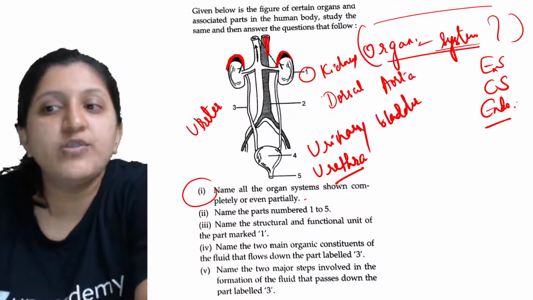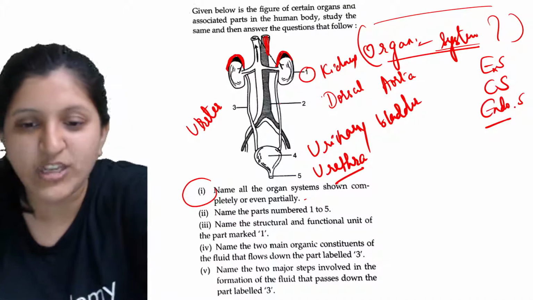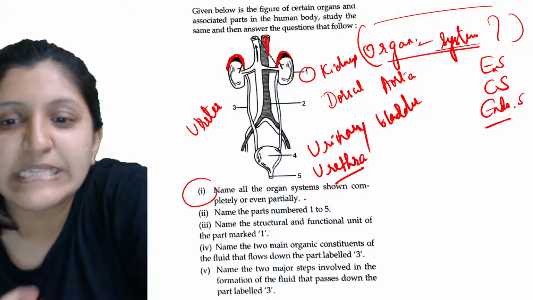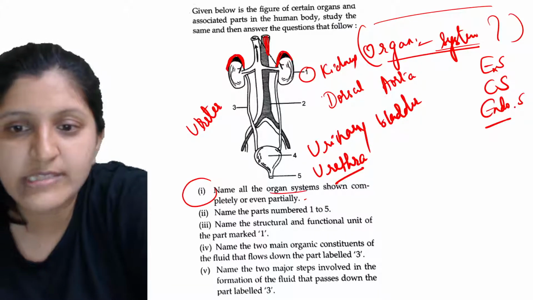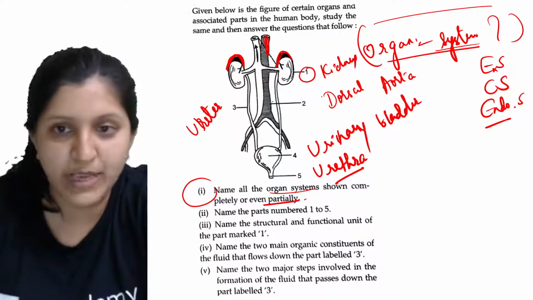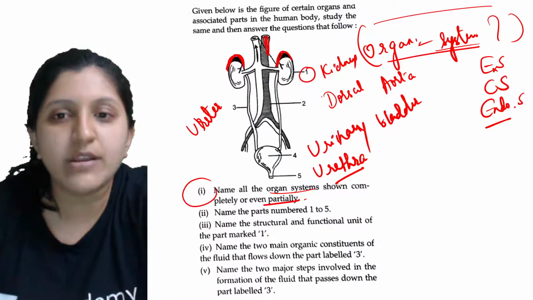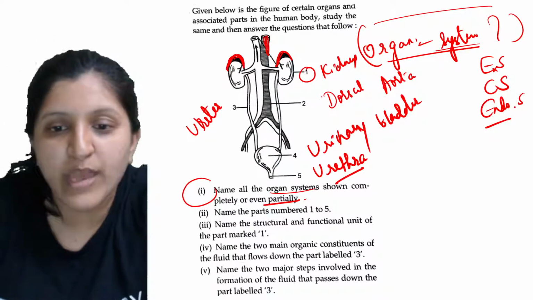These are the three systems that you find in this question. Only in this question they are asking about the organs, so even if it is partially present you can just mention it.